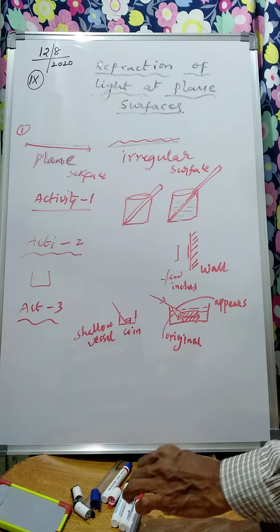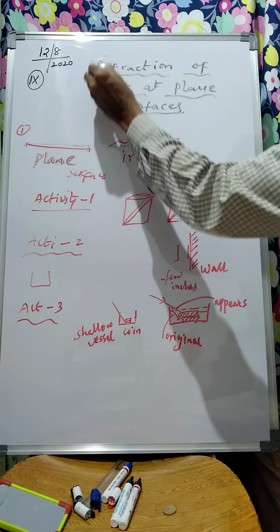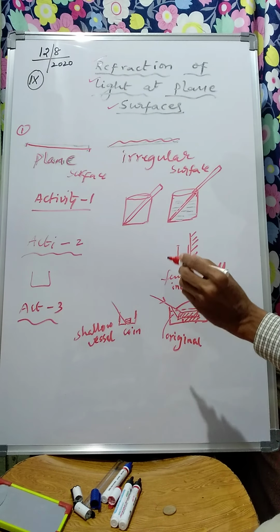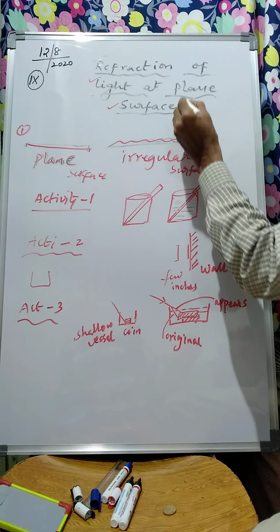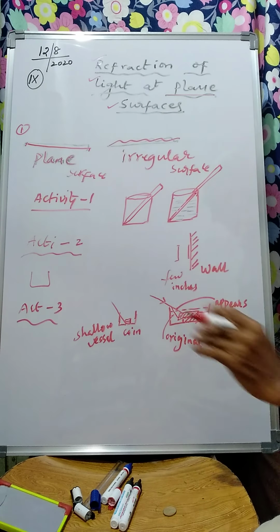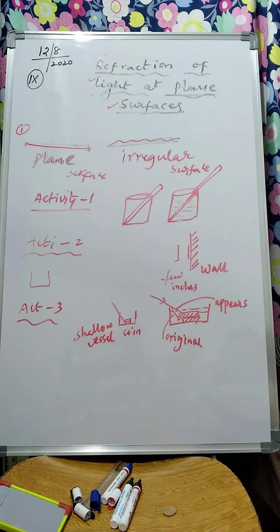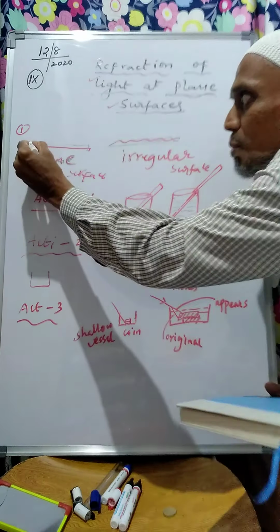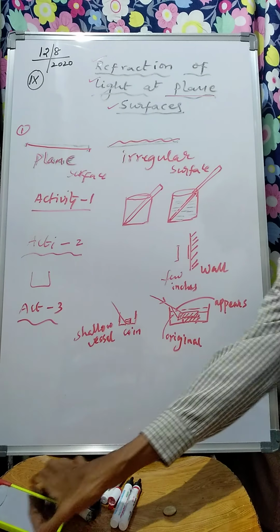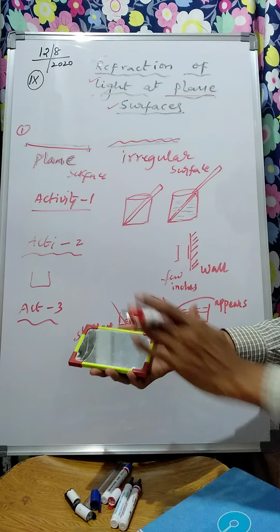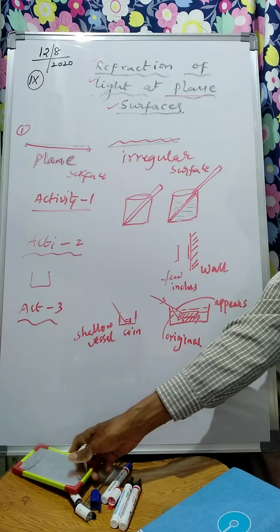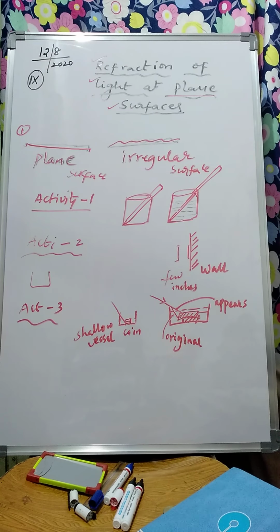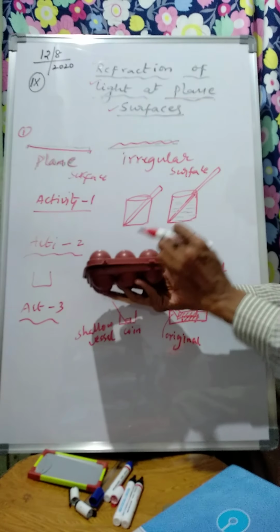Today's topic is refraction of light at plane surfaces. Before understanding refraction, let us come to two terms. What do you understand by a plane surface? Plane means smooth. This is a plane surface. This is one more plane surface, though it is mirrored, also smooth. Whereas an example of an irregular surface is this.